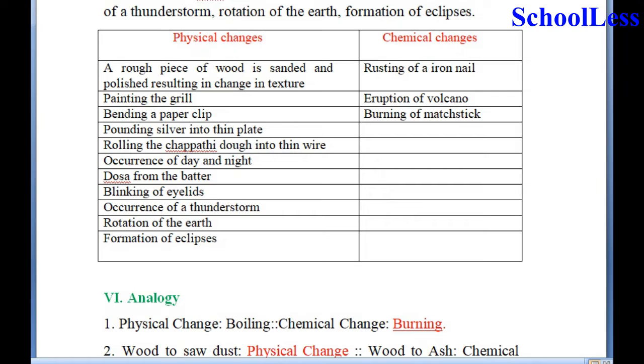So these are the only examples of chemical changes, and all the other examples are physical changes, because in such changes you find only a change in size, shape or form. Therefore they are physical changes.